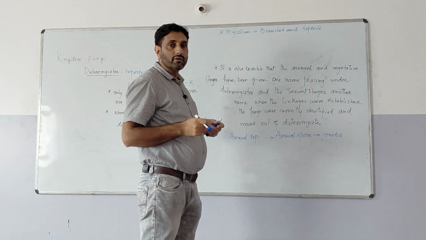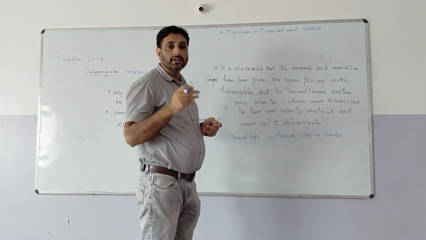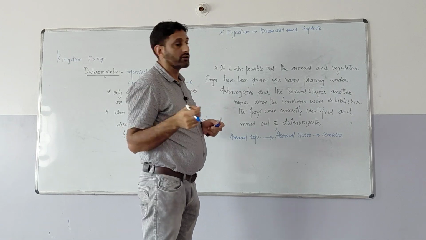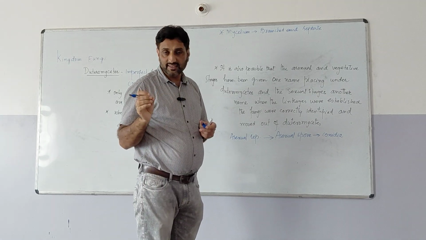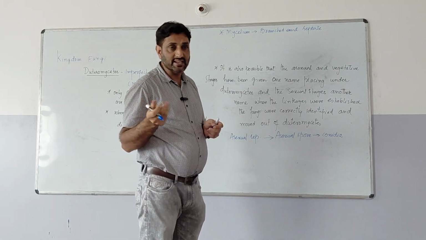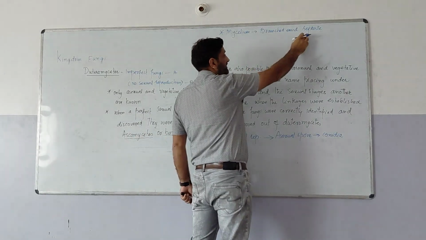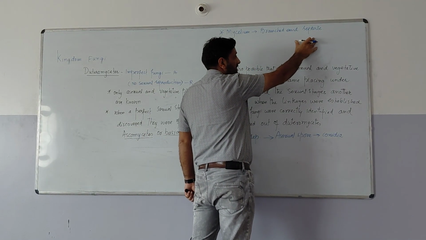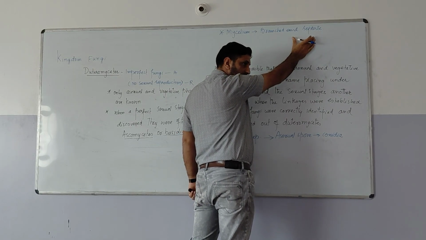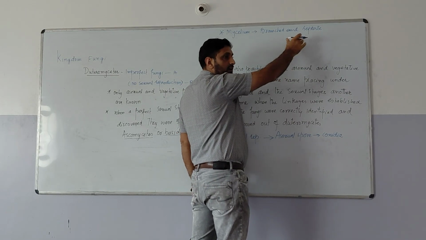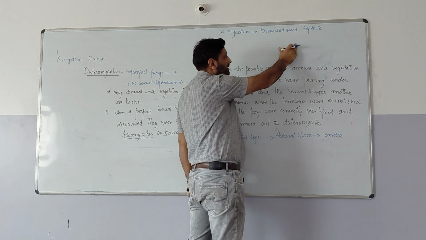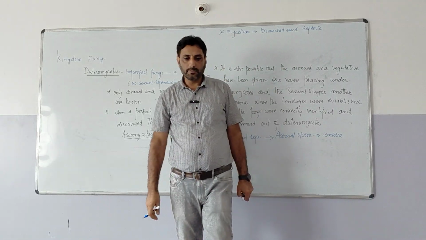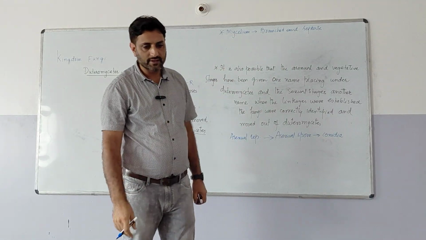So whenever we identify the perfect fungi from Deuteromycetes with sexual reproduction, we place them only in Ascomycetes and Basidiomycetes because their mycelium is branched and septate. Phycomycetes do not have branched and septate mycelium.